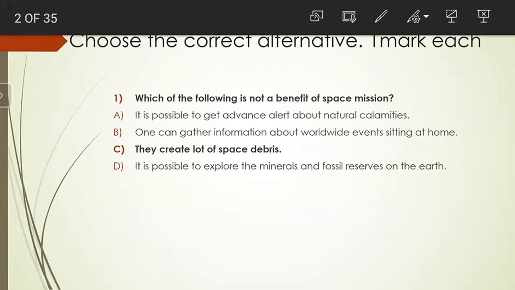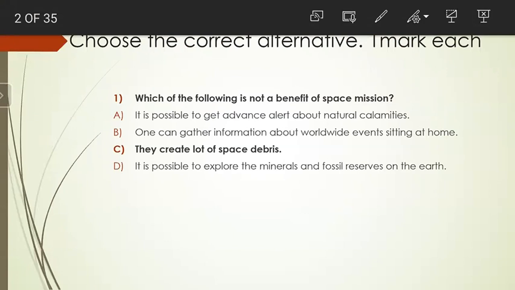So which of the following is not a benefit of the space mission? So other three are the benefits. Like A option, it is possible to get advanced alerts about natural calamities. Yes, so this is a benefit. One can gather information about worldwide events sitting at home.